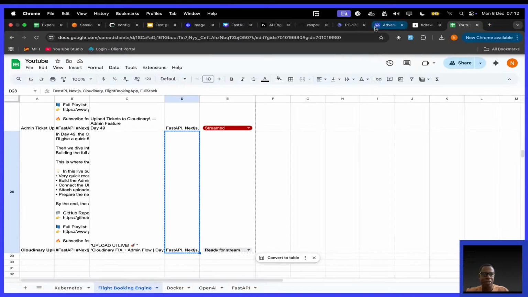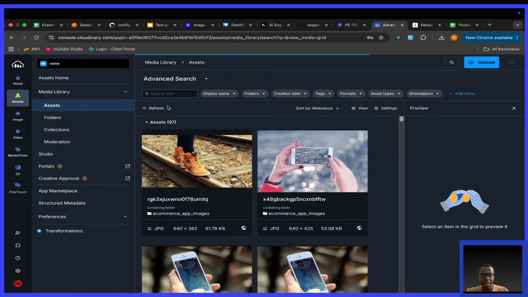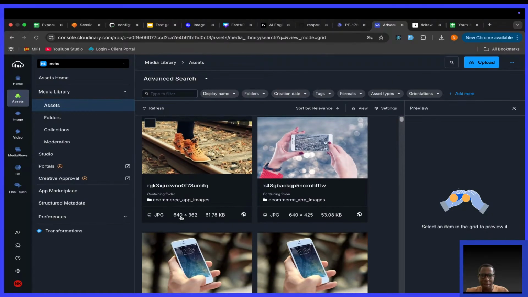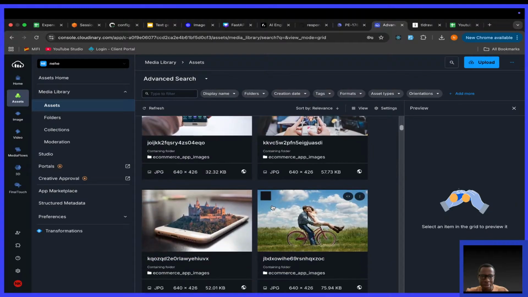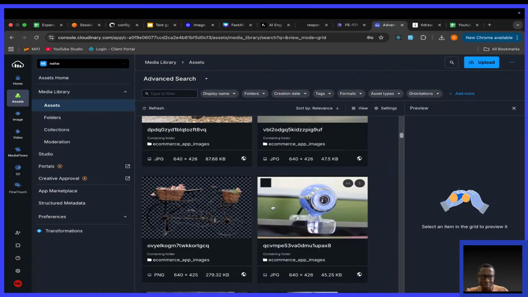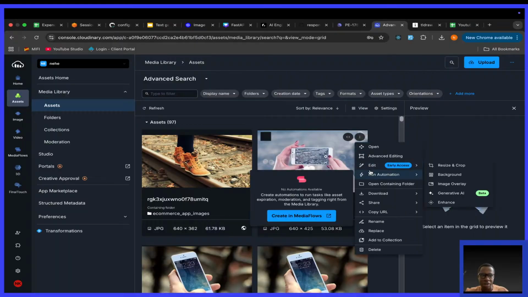And to show it was successful, if I go here to Cloudinary and click refresh, you see these are things which we uploaded some time back. It says e-commerce app images. Looks like I was building an e-commerce app a long time ago. It doesn't seem to show the date I uploaded this.